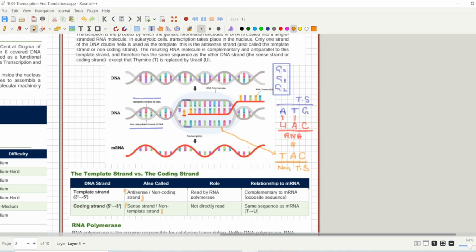So you can say that the template strand is called the antisense strand or non-coding strand, while the coding strand or non-template strand is called the sense strand, because RNA is just like the non-template strand. So this was the basic idea of what we will discuss here.